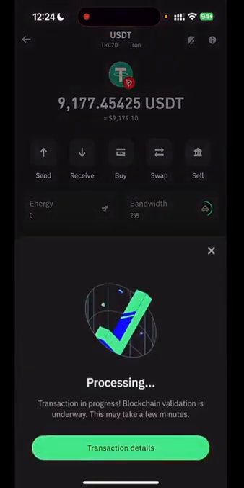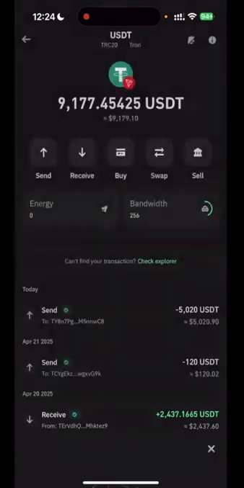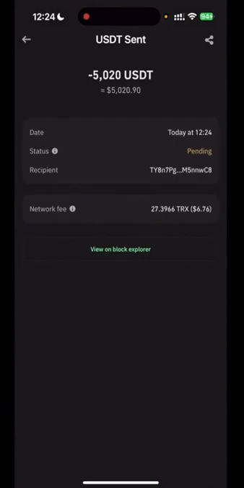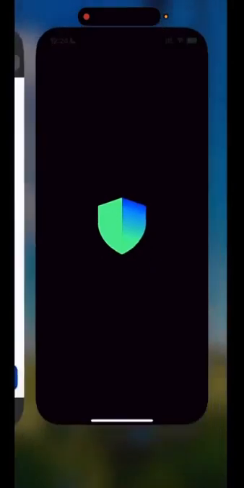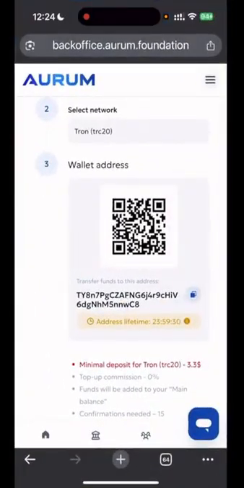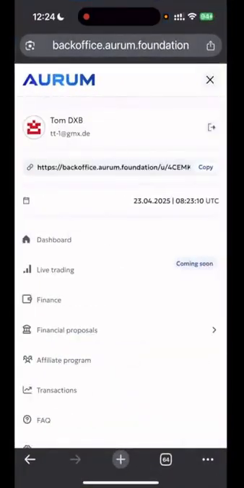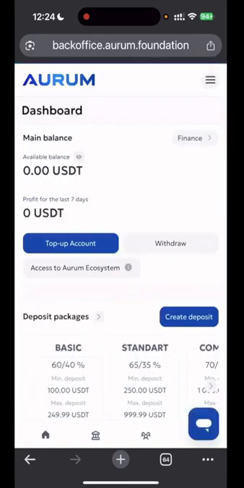And now the transaction is on its way. That goes relatively quickly. Let's see, here it still says pending. It should go through any moment now, and then it might take a little longer over there. Now it's completed, and about 30 seconds later, it should show up here as well. I'll go back to the dashboard now, and then after refreshing once or twice, we should see the whole thing appear. Then I'll show you how to buy the ecosystem for the first time and how to activate trading.